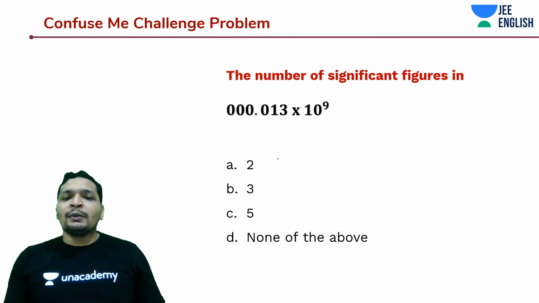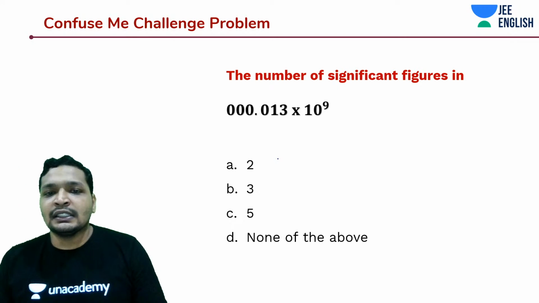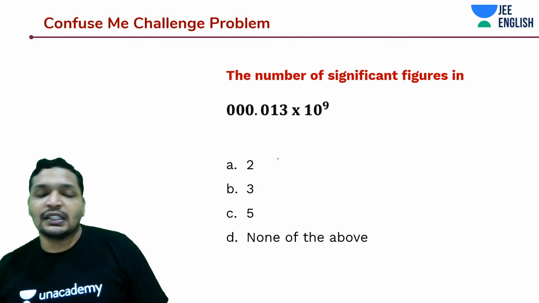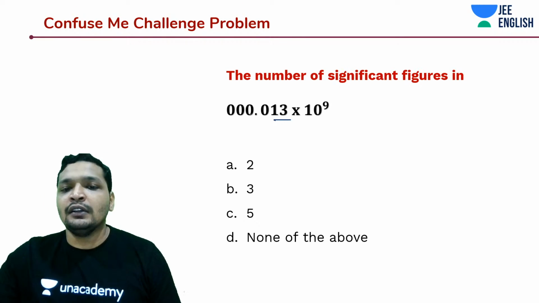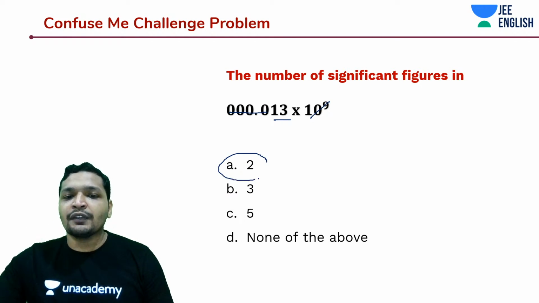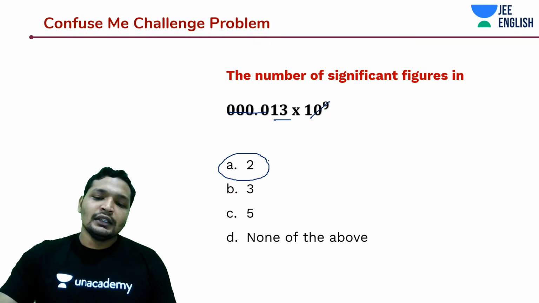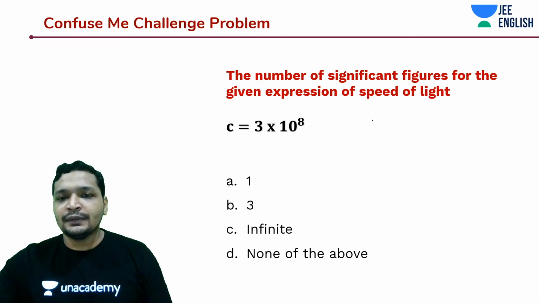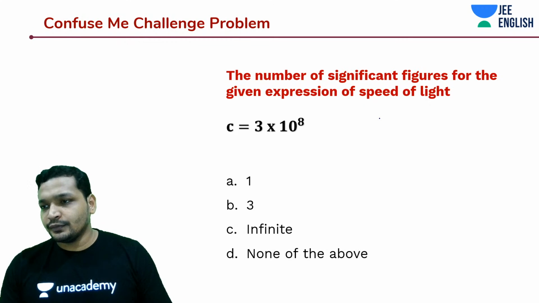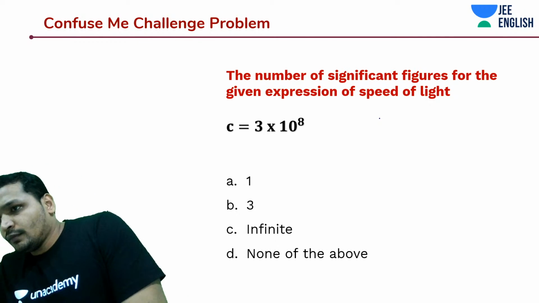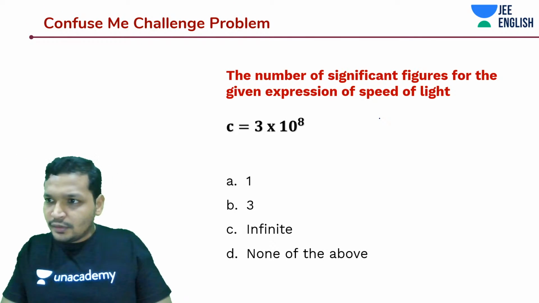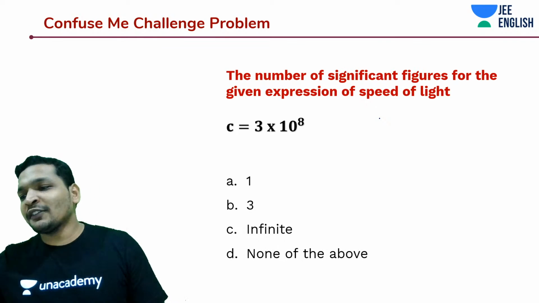Aryan, any guesses? How many significant figures? Vaishnavi, how many significant figures in this case? Yes, only 2 significant figures. These all are not significant. This order is not significant. Only 2 significant figures. Alright. These are all types of cases. Now, how about this? How many significant figures are there? Are you sure, Aryan? Only 1 significant figure?